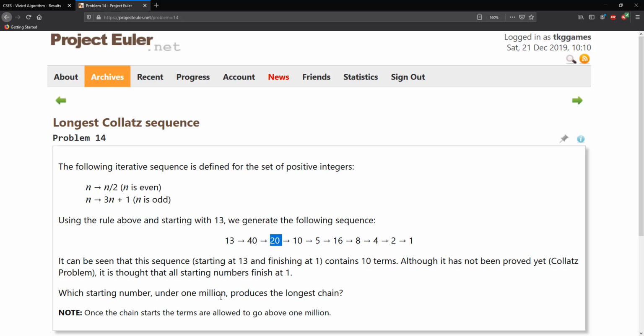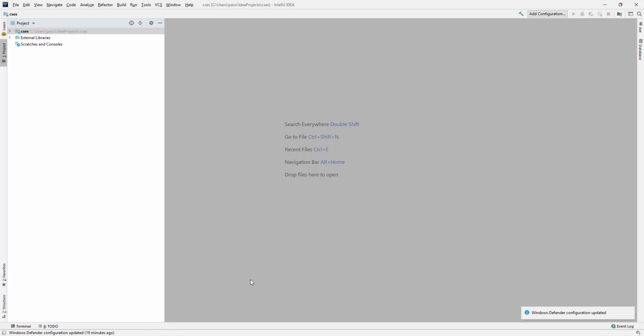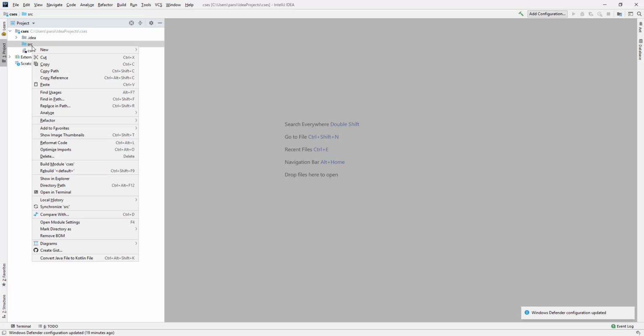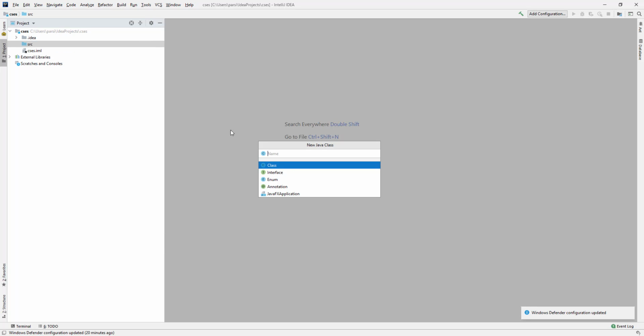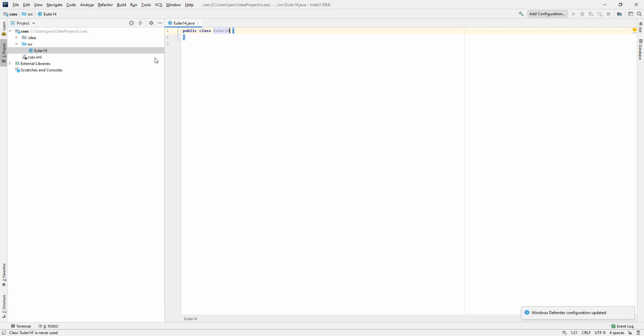So for this problem, we have to find the longest chain under 1 million. For this, I will be going back to Java because I already created a solution in Java and I want to stick with that. So what we're going to do is create a new Java project, and I'm going to call this one Euler 14. That's fine.